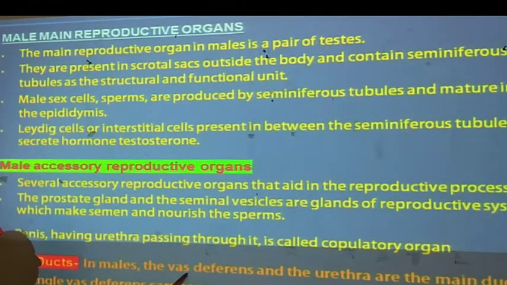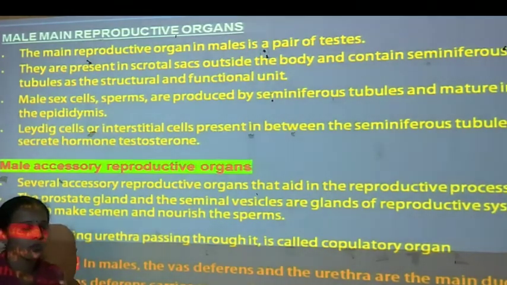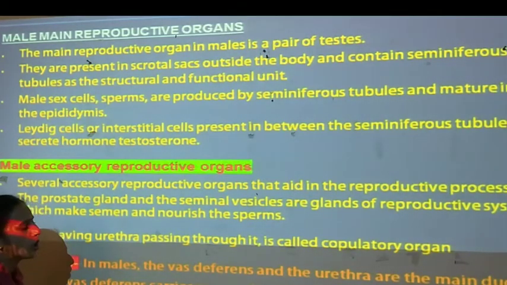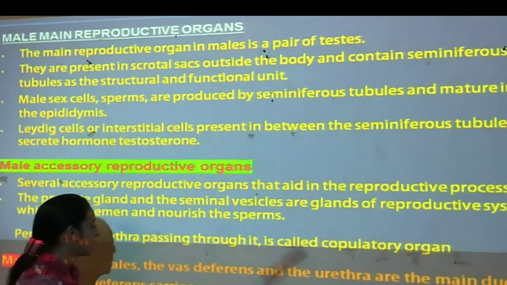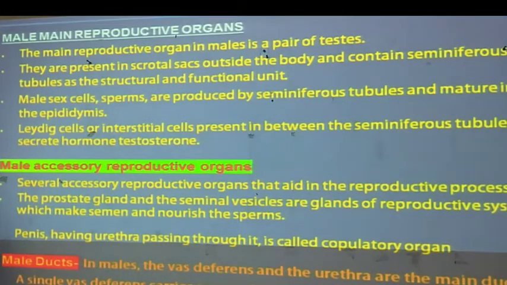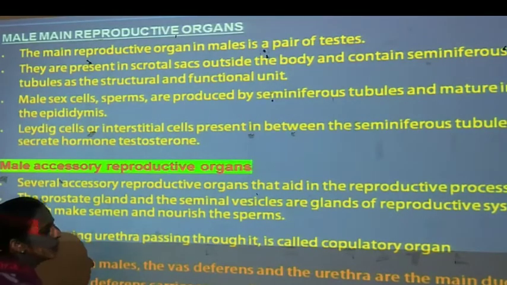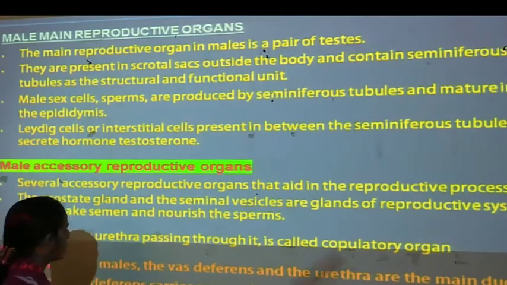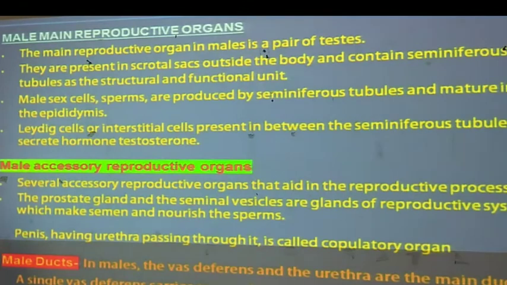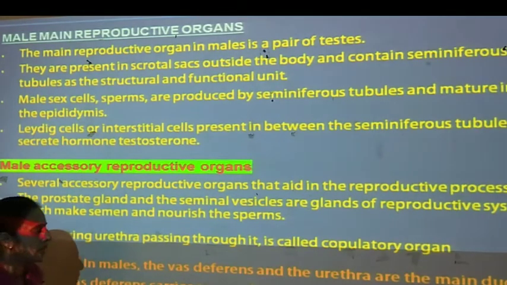Together, the vas deferens and the urethra give a common passage for the urine through the urethra. A single vas deferens carries sperms from the respective testis up to the urethra, and the urethra acts as the common passage for the semen and urine.